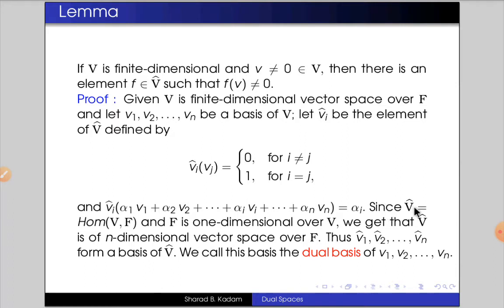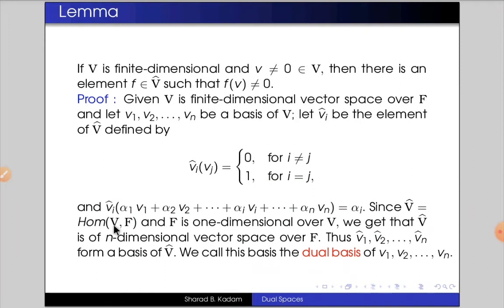As we know that V hat is nothing but the set of all homomorphisms from the vector space V into the field F, and we know that F is of dimension 1 over the field F. So we get that V hat is of dimension n into 1.